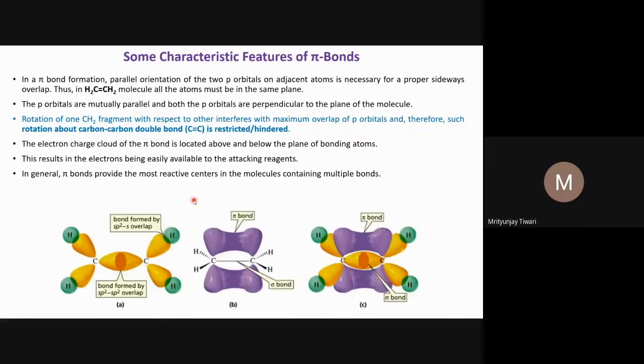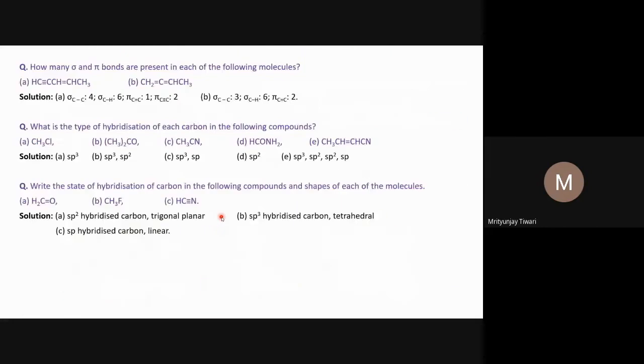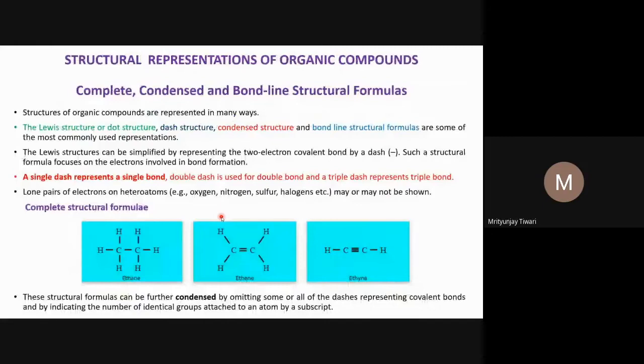There are many representations we have seen. One can also represent an organic compound in this form. These are also representations. So there are many different ways of representing organic compounds. Some are very basic and very well known, and these are the complete, condensed, and bond line structural formulas. Nowadays, bond line structural formulas are more general and most commonly used in organic chemistry.